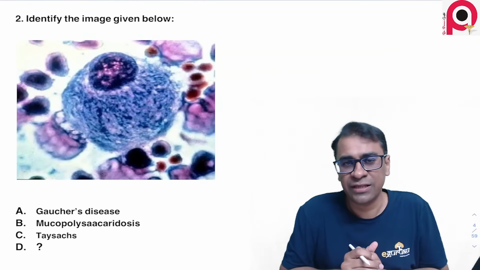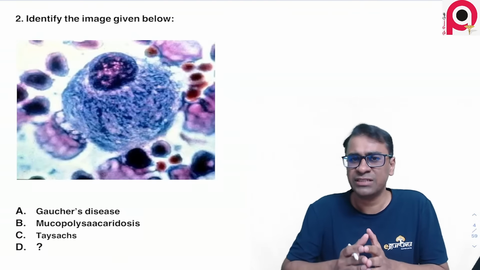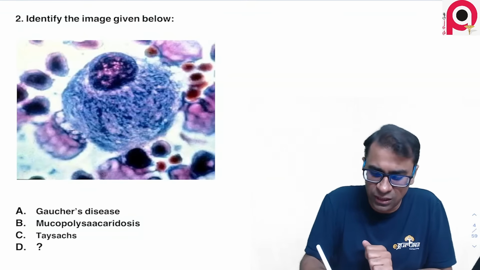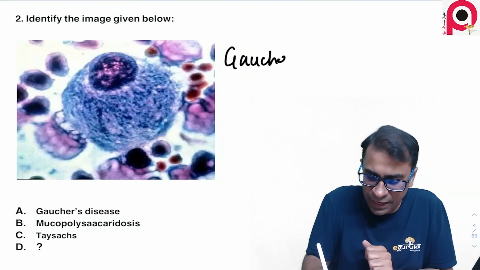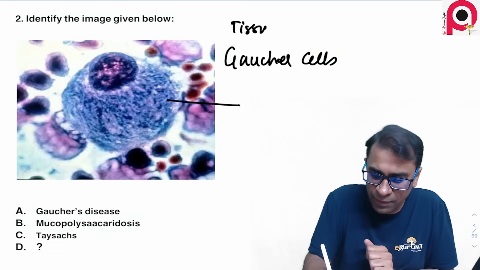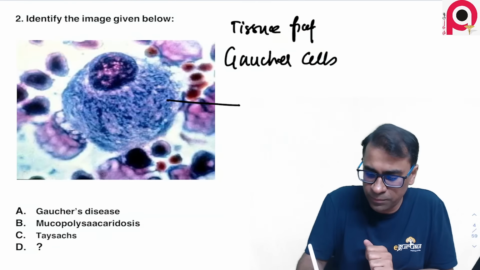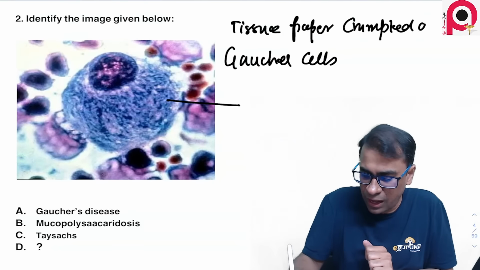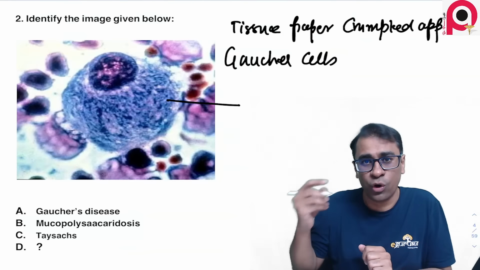Identify the image given below. I think this is one question which I've seen multiple times in the AIIMS exam. Well, this is a Gaucher cell, and what is inside it? It is called a tissue paper crumpled appearance, and this is seen in Gaucher disease.